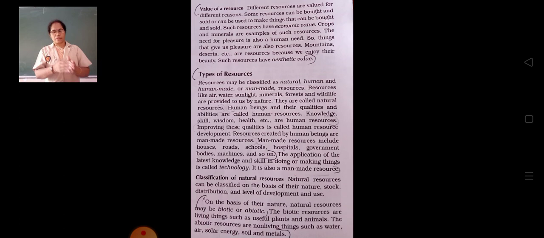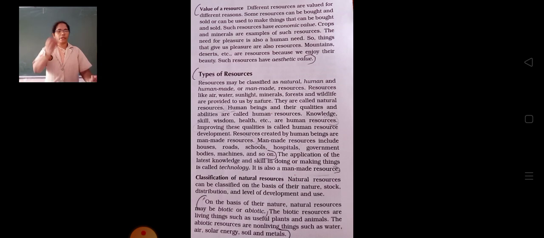And see the classification of natural resources. Natural resources can be classified on the basis of their nature, stock, distribution, and level of development.